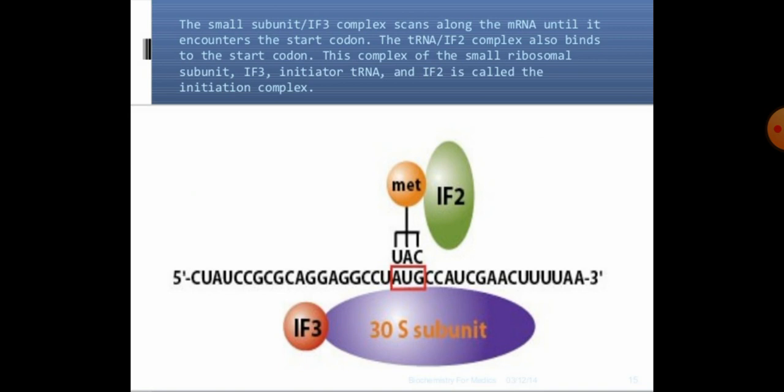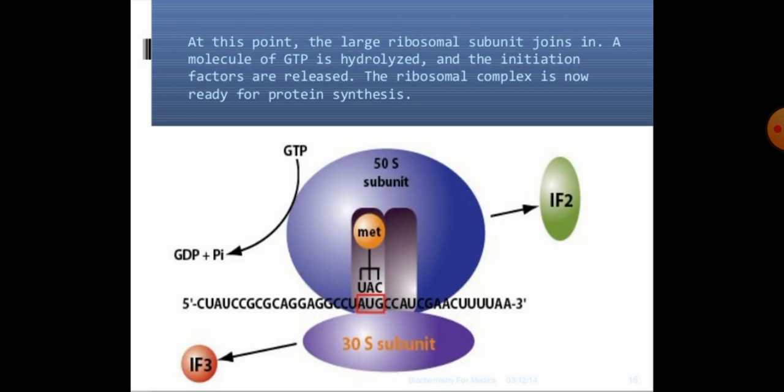The tRNA and IF2 complex also binds to the start codon. This complex of the small ribosomal subunit, IF3, initiator tRNA and IF2 is combinedly called the initiation complex. At this point, the large ribosomal subunit joins, a molecule of GTP is hydrolyzed and the initiation factors are released. The ribosomal complex is now ready for protein synthesis.